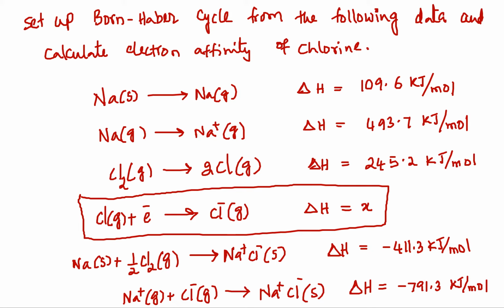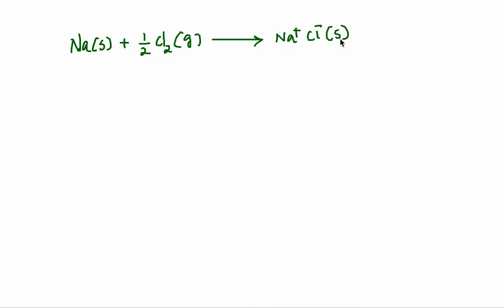So therefore let's make the Born-Haber cycle. First let's write the path 1 equation, that is half mole of Cl2 to Na plus Cl minus solid. This is path 1. Now what is path 2?